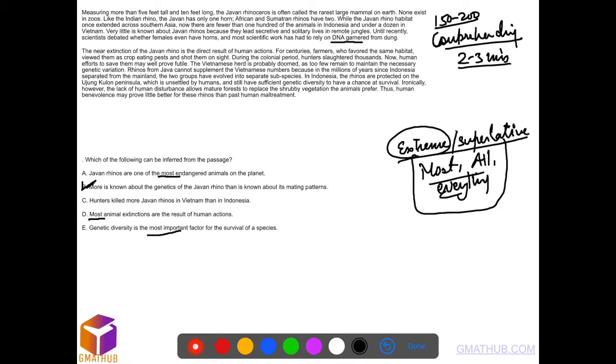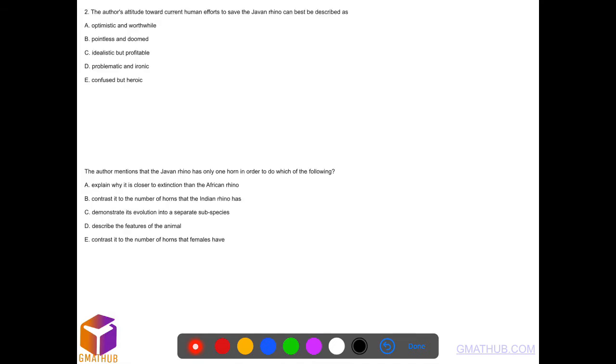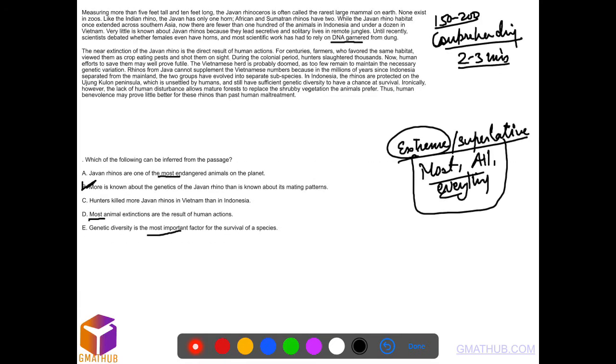That's your first option. Going to the second question. This is a question about attitude or tone. First of all, when you read any passage, we need to look at the opinion of the author. That is the most important thing. Opinion means the author is giving some prediction, or praising someone, or doing some critique of someone. That is an opinion of the author.